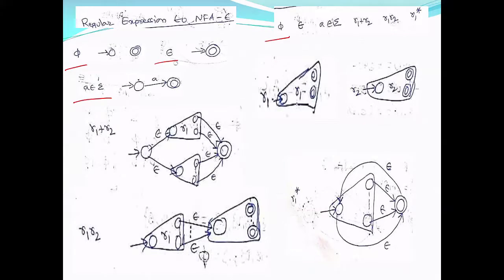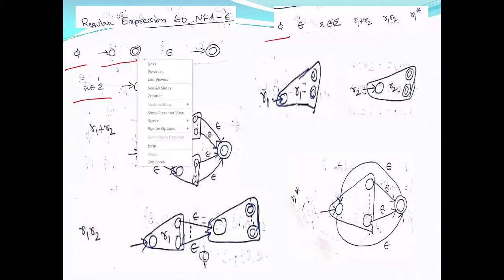First I am showing you this NFA epsilon. In this NFA epsilon, we have an initial state and a final state. Now, from the initial state to the final state, there is no path. That means you cannot reach the final state. In other words, if I ask what strings will be accepted in this NFA epsilon, nothing, because if you start from the initial state, there is no way for you to reach the final state.